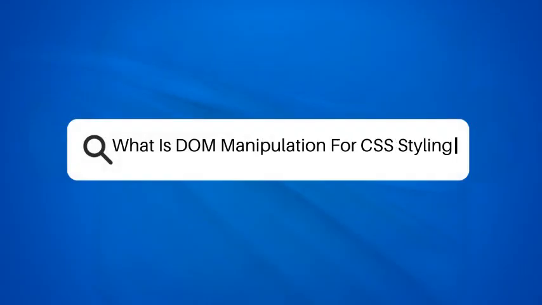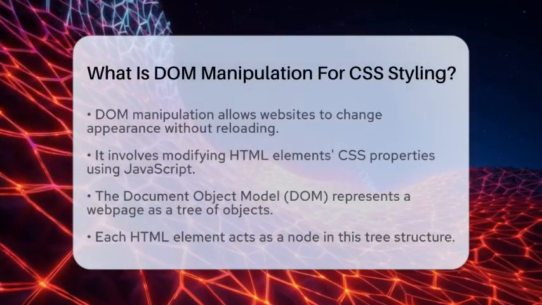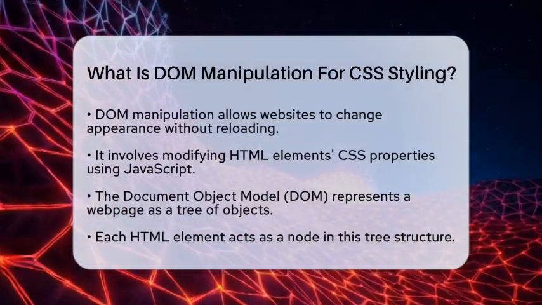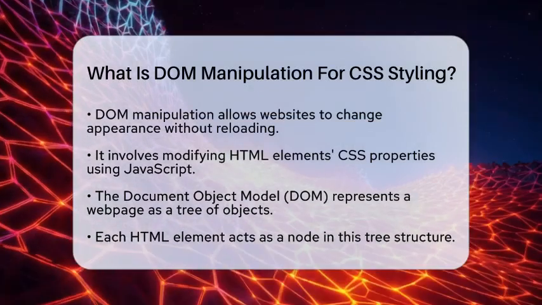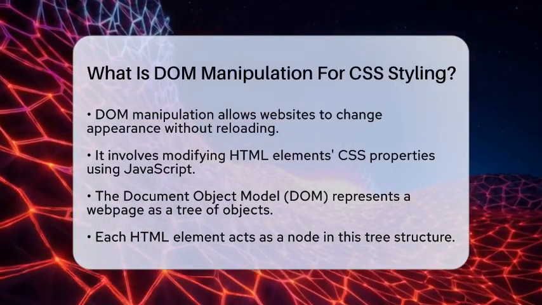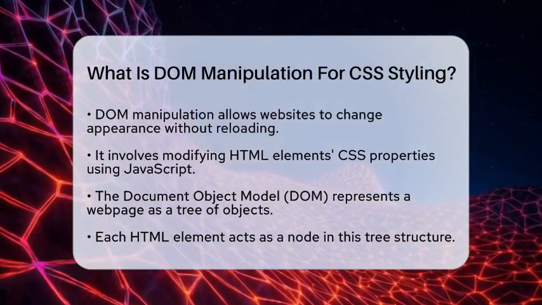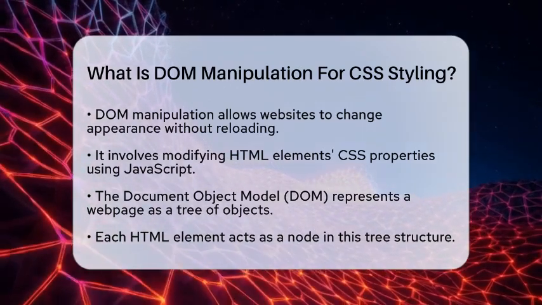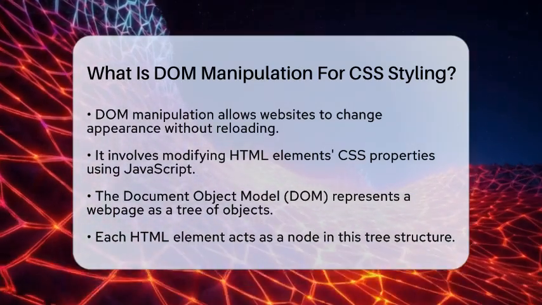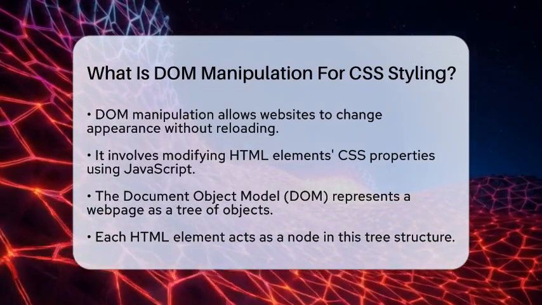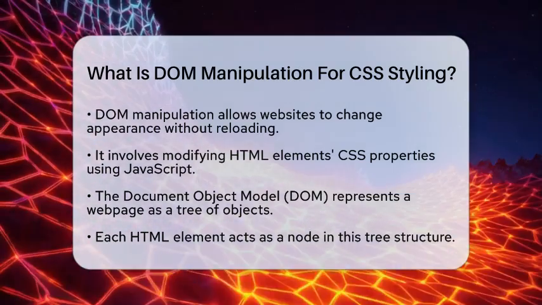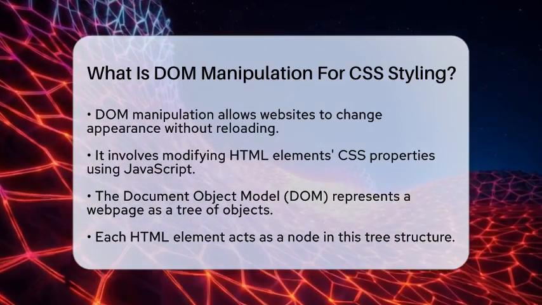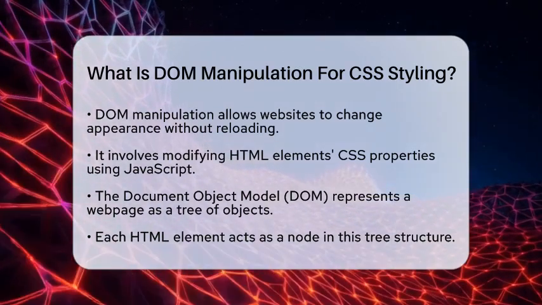What is DOM manipulation for CSS styling? Have you ever wondered how websites change their look and feel without reloading the page? That magic happens through a process called Document Object Model manipulation, often shortened to DOM manipulation. This technique allows developers to modify the appearance of HTML elements by changing their cascading style sheets properties using JavaScript.